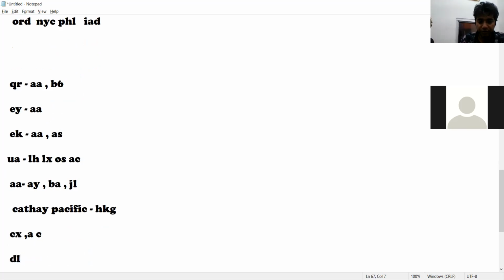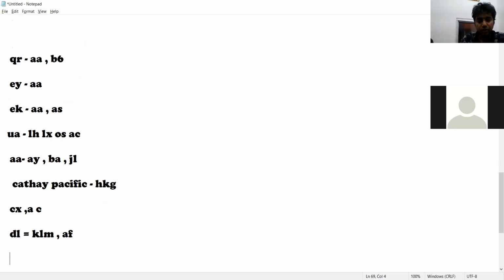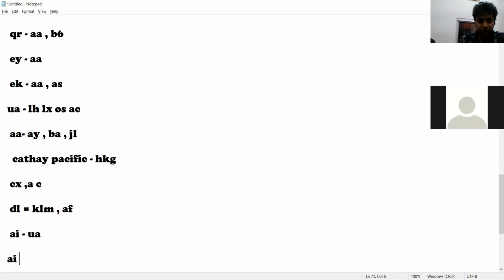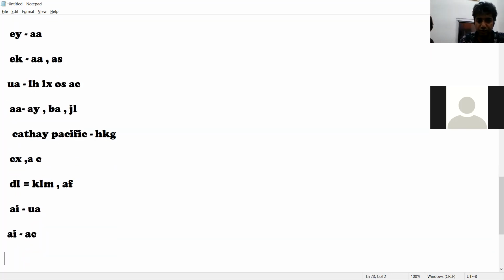Delta flight, the domestic flight in US, is combined with KLM and Air France. Is that clear to you? On the basis of this, you have to learn the combinations also, right? So this is the flight name: JL, Japan Airlines. BA, British Airways. Clear. Right, sir. Air India combined with United. Air India combined with Air Canada. Is that clear to you? Yes, sir. Clear. Yes, sir.